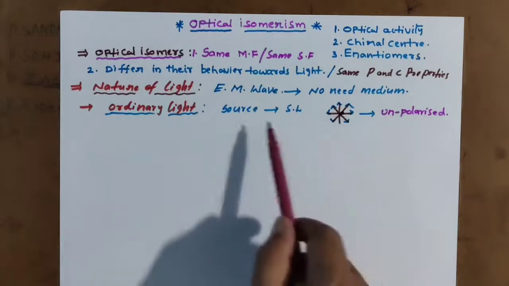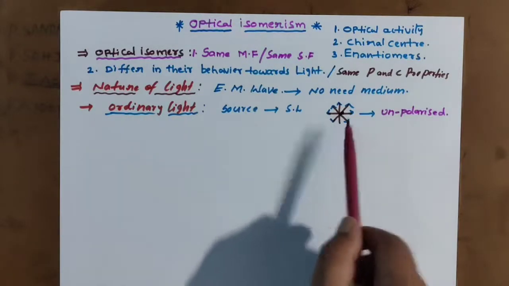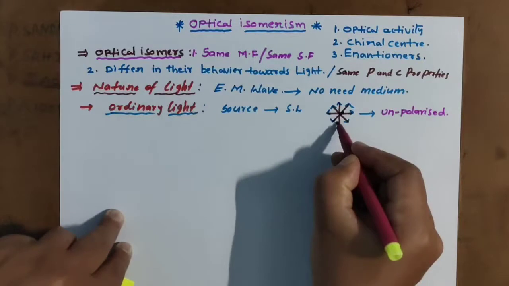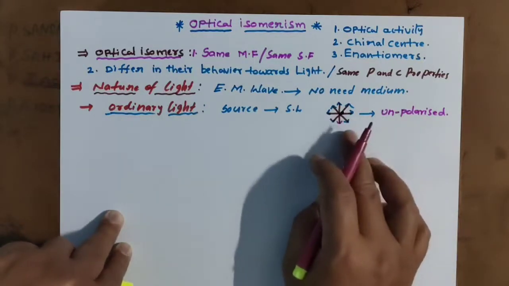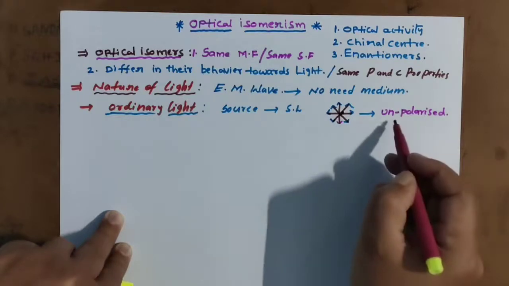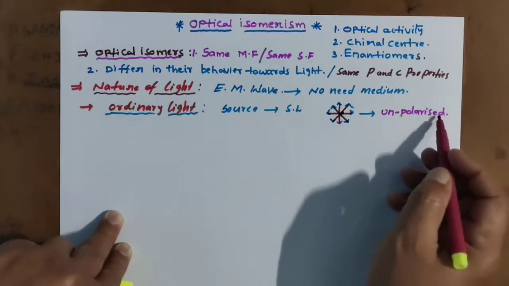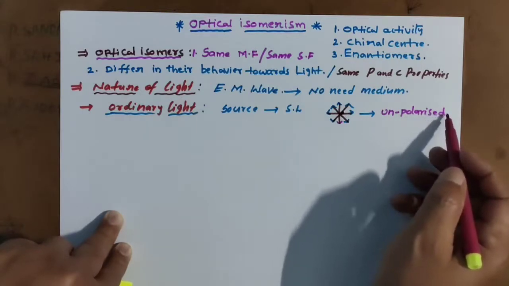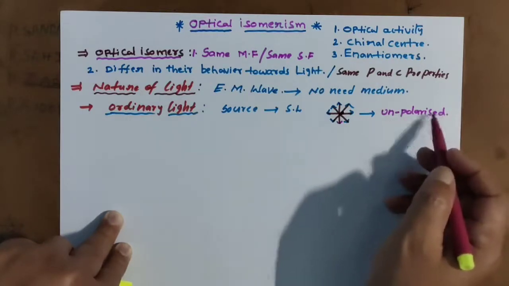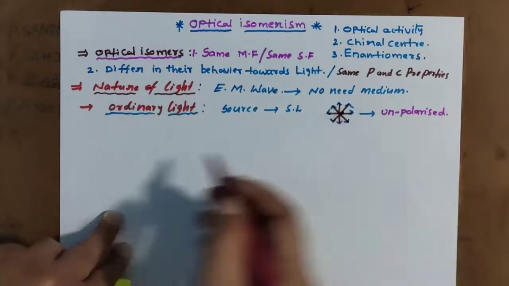Ordinary light, sunlight, oscillates in all directions without any deviation. Such light we call unpolarized, meaning not in one particular direction but in all directions.